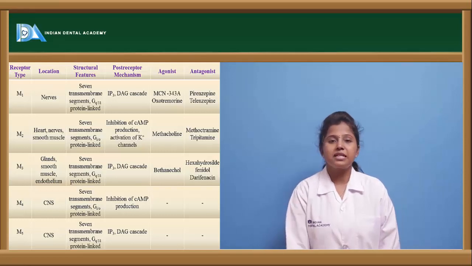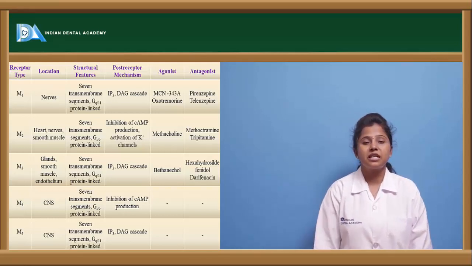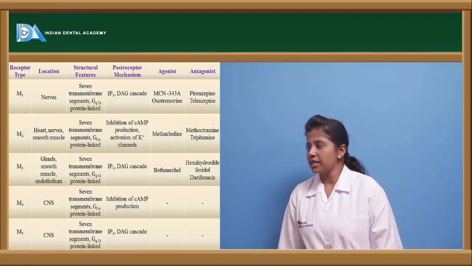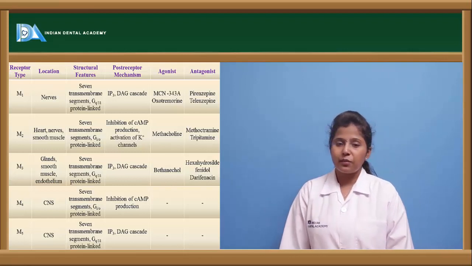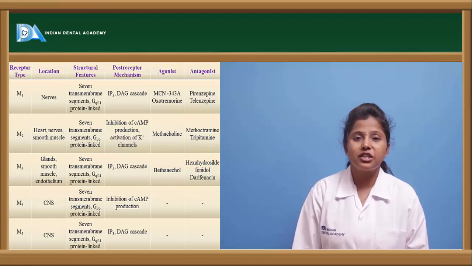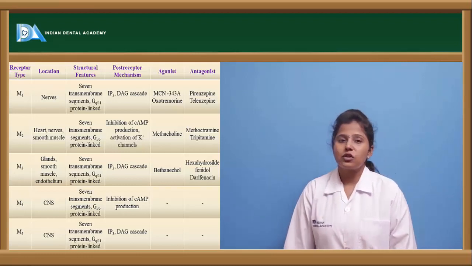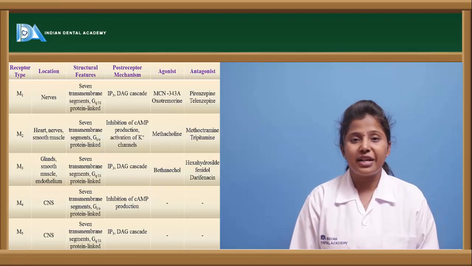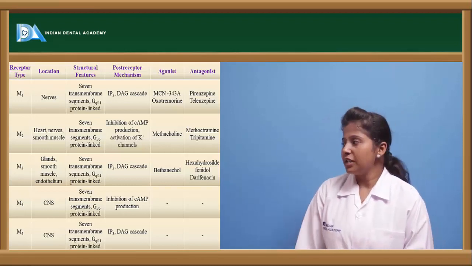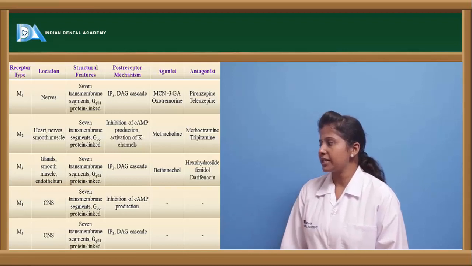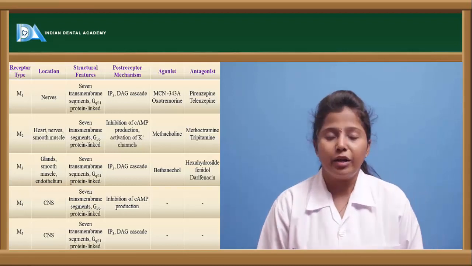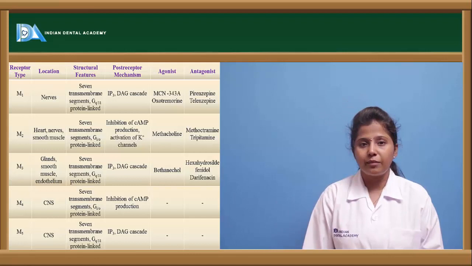When coming to M3 receptors, these are present in a few glands, smooth muscles as well as endothelium. This is also a G protein type of receptor, but the subunit is GQ, and this also follows the pathway of the IP3 and DAG cascade. The agonist is bethanechol, and the antagonists are darifenacin and hexahydrosiladifenidol. So these are the antagonists of M3 receptors.